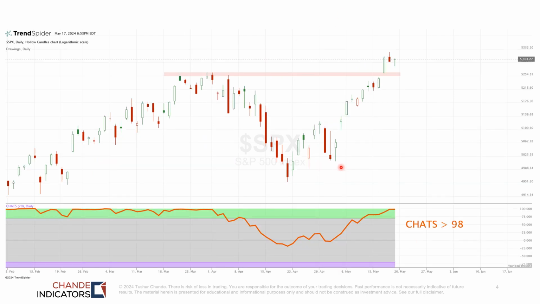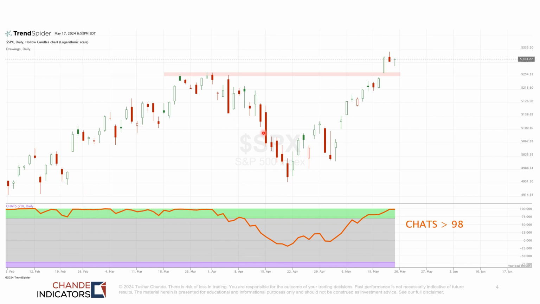The upper panel is daily data for the S&P 500. The lower panel is the CHATS indicator, the Chande absolute trend strength indicator. The scale is plus 100 to minus 100. During strong trends, we get values near 100. And on Friday, we were at 98. So a strong trend is underway as measured by this indicator. And notice that during this strong uptrend heading into the March highs, we were able to stay near 98 for long periods of time.